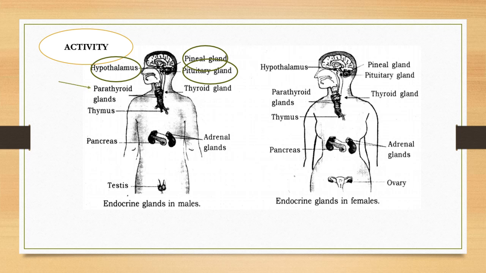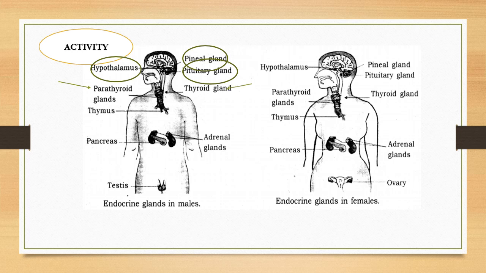Next, parathyroid gland. How many? 4, 2 pairs, just at the side of the larynx. In the parathyroid gland, they will secrete parathormone, important for calcium metabolism.